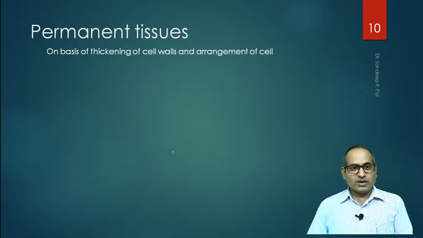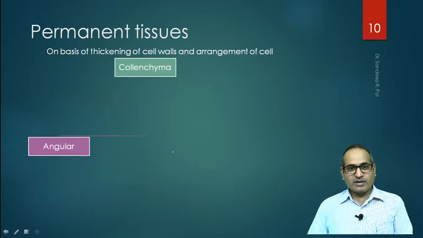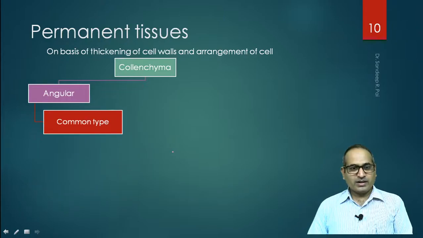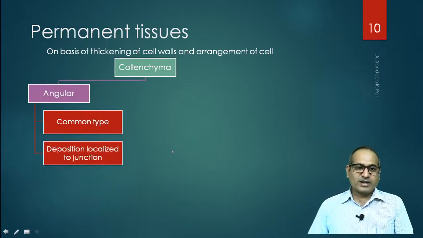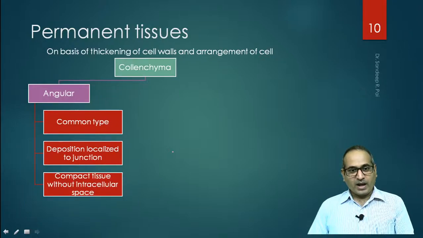Next, on basis of thickening of cell walls and arrangement of cells, we can differentiate collenchyma as angular, which is the most common type of collenchyma cell. We see the deposition is localized to the junctions, and it is a compact tissue without intracellular spaces.